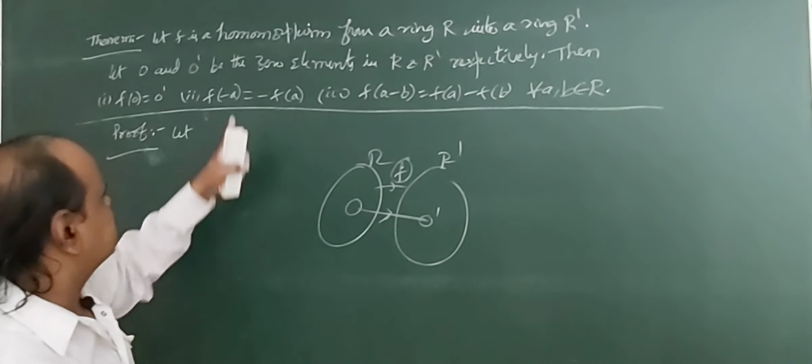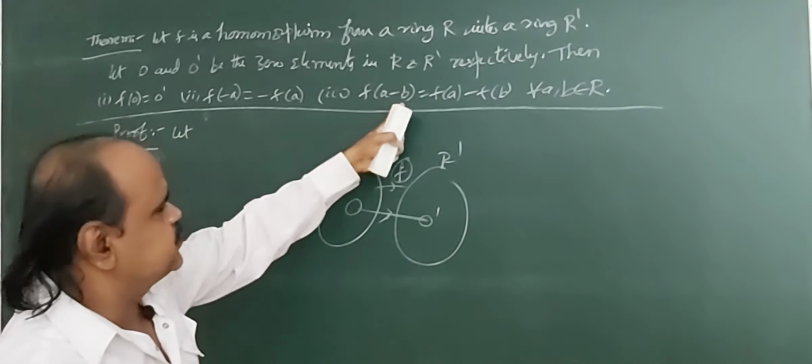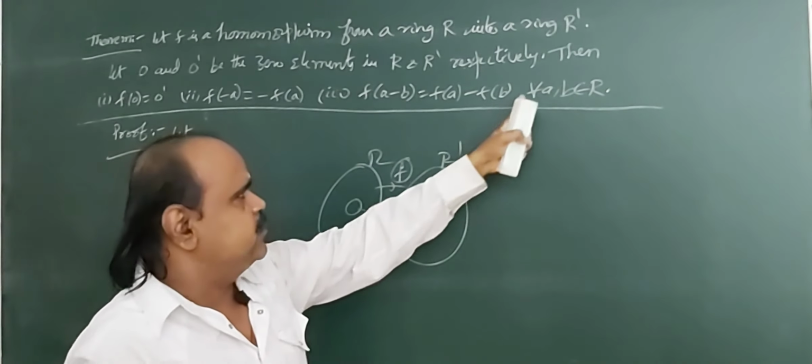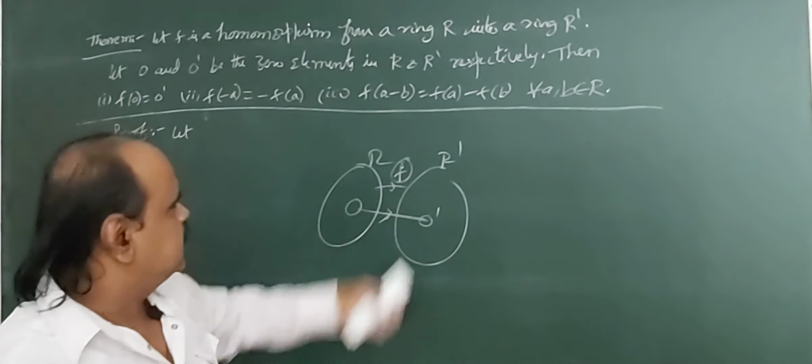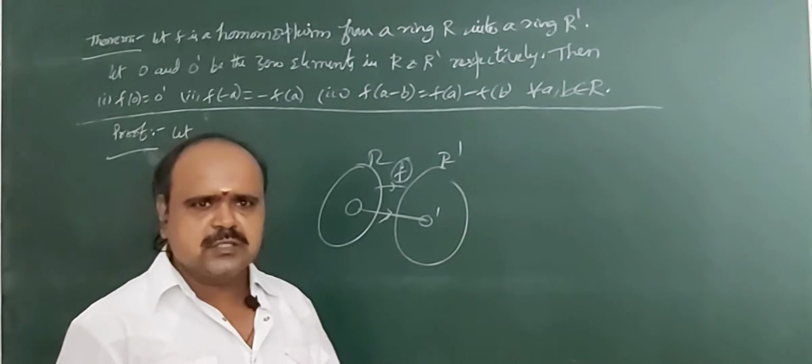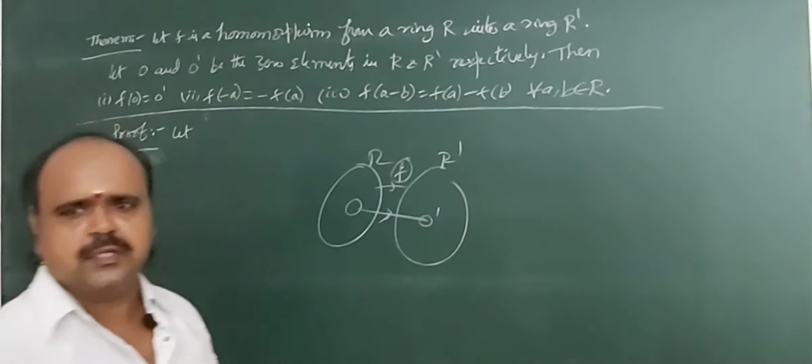And the next one is F of minus a equal to minus F of a, and F of a minus b equal to F of a minus F of b for all a, b belongs to R. The proof we will see in the next video.